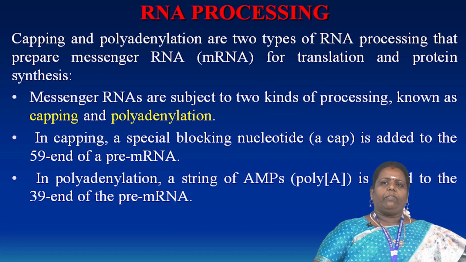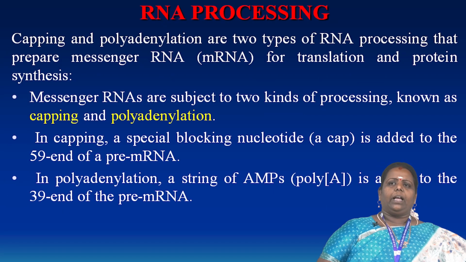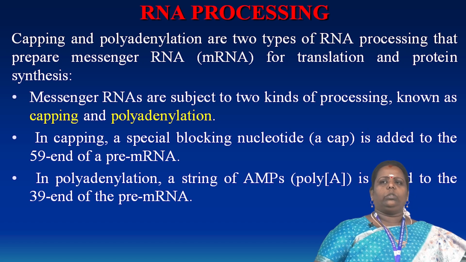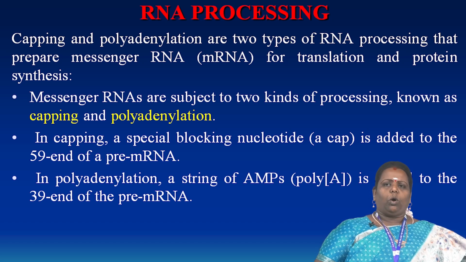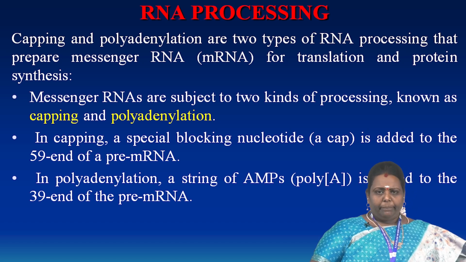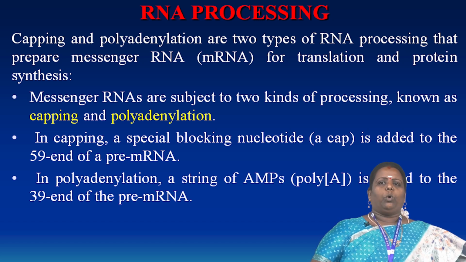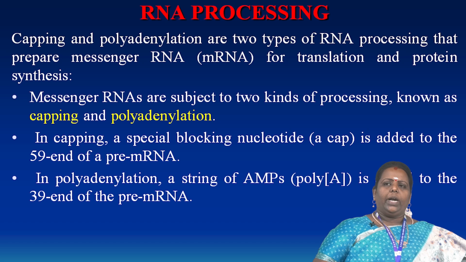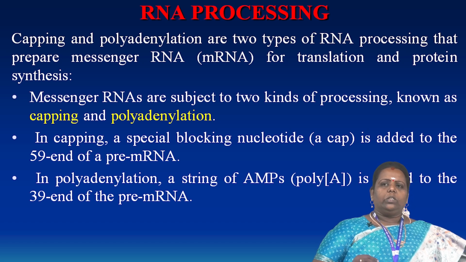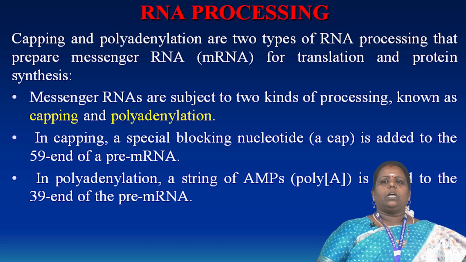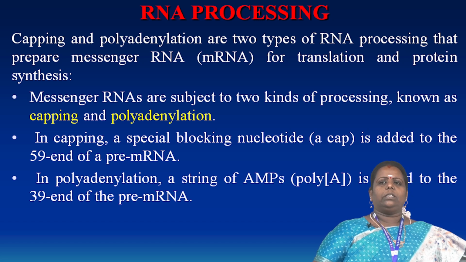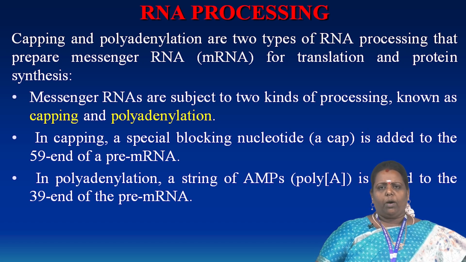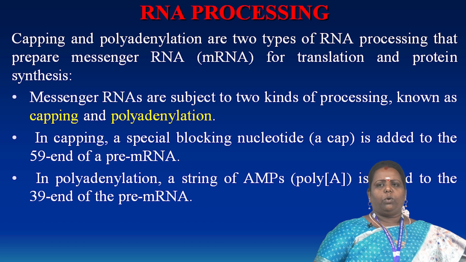What is the process of RNA processing? Capping and polyadenylation are the two types. It is a process that occurs in the preparation of the messenger RNA. In protein synthesis, as I already told you, some capping region, polyadenylation, and also the coding of the proteins, and polymerization occurs. Some enzymes, ligase, also occur. Everything participates in the formation of new protein synthesis.